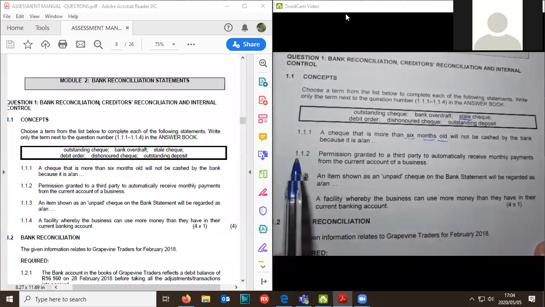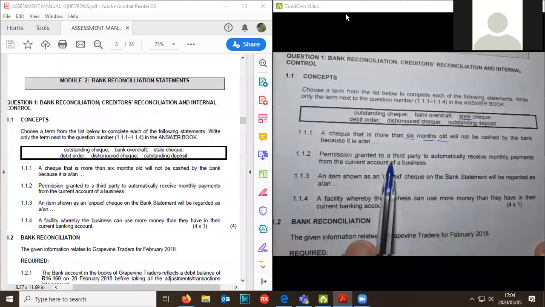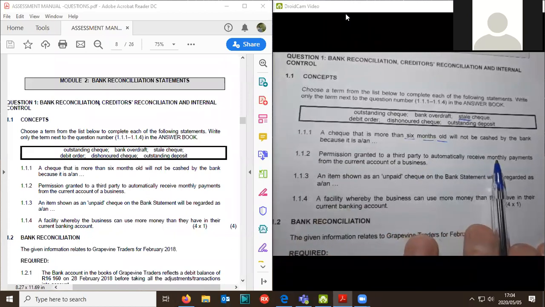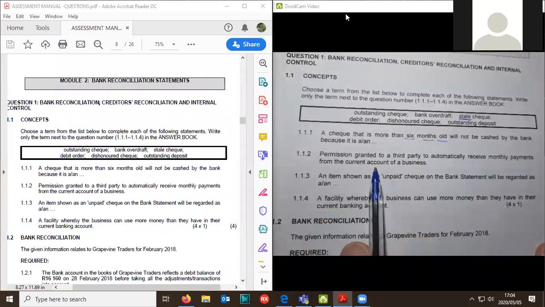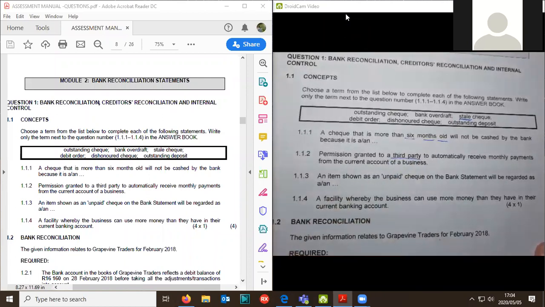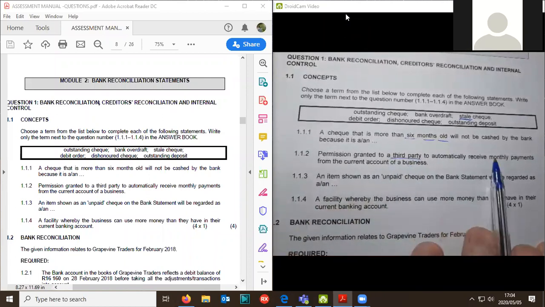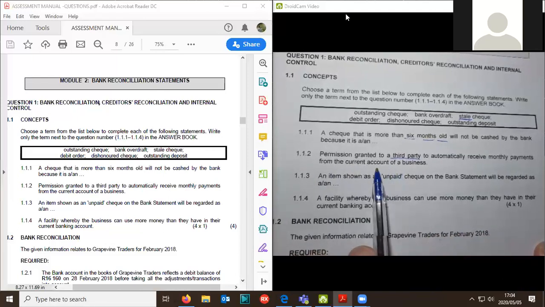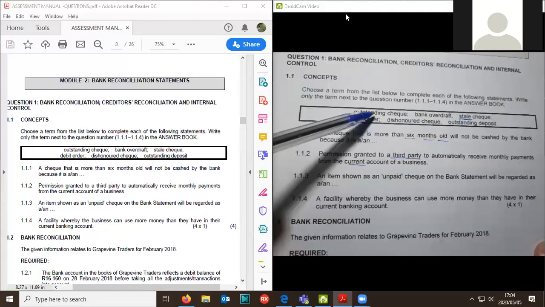Right. Okay, second one. Permission granted to a third party to automatically receive monthly payments from the current account of the business. A third party, in this case, is usually a bank, to receive monthly payments from the current account. Current is your check account. So that can't be a check.